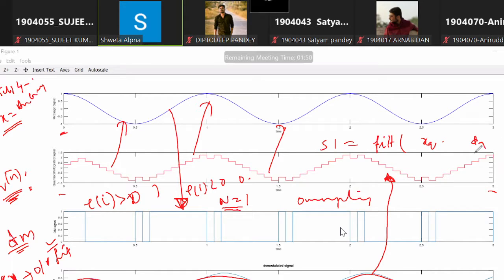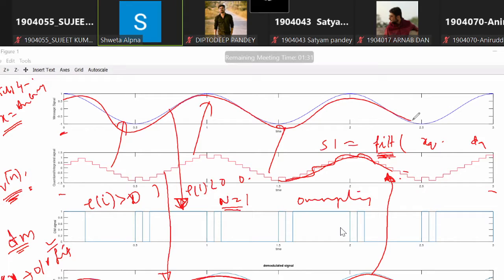This DM is not inputted in the filter. We are inputting the quantized signal in the filter. This quantized signal is inputted in the Butterworth filter, which is a low pass filter. And with the integration process, from this quantized signal, we get back our message signal, which is same as the input signal. So this is the process of delta modulation happening with the program of the Octave.